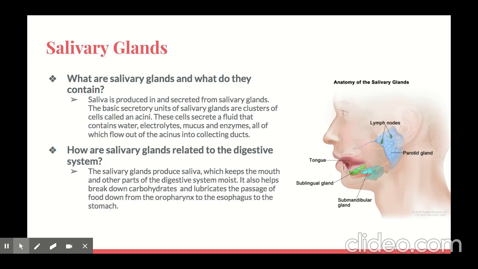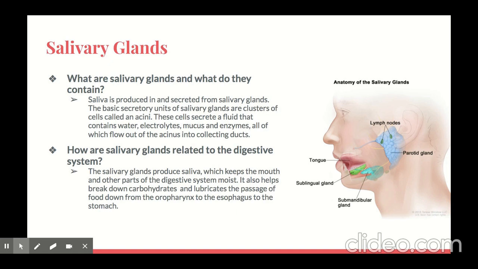Salivary glands. What are salivary glands and what do they contain? Saliva is produced in and secreted from the salivary glands. The basic secretory units of salivary glands are clusters of cells called an acini. These cells secrete a fluid that contains water, electrolytes, mucus, and enzymes, all of which flow out of the acinus to the collecting ducts. How are salivary glands related to the digestive system?